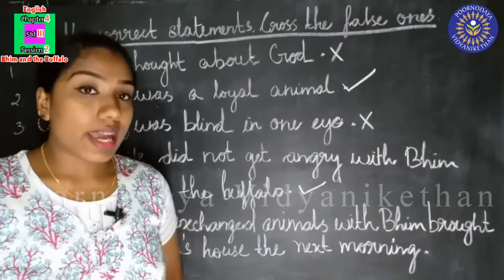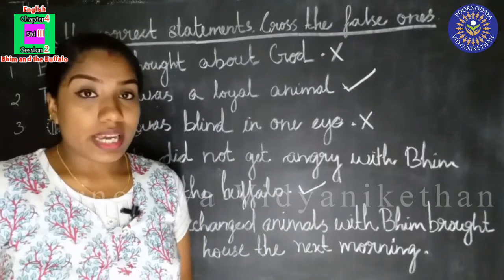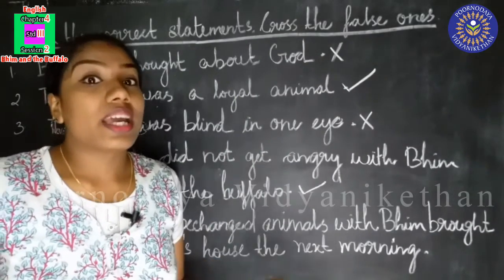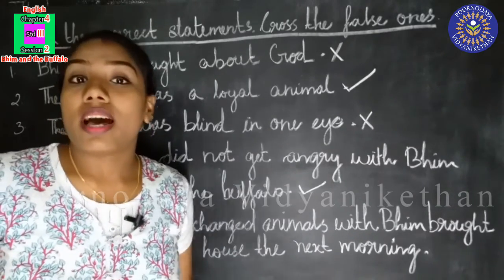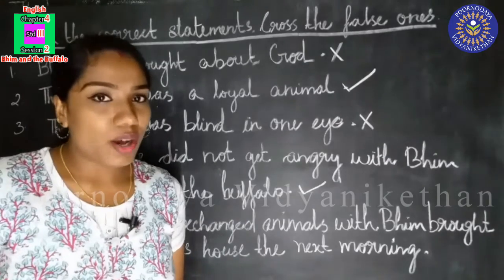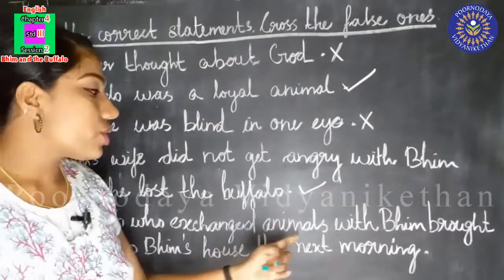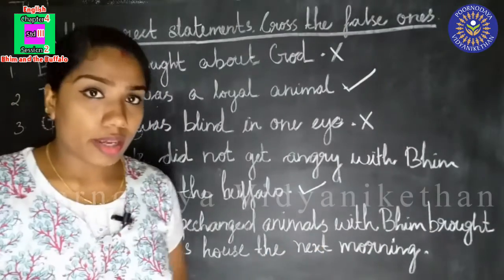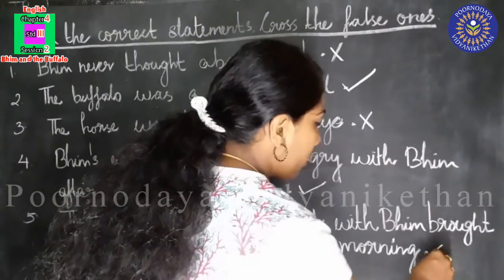In our story, we have learned that after dinner, Bhim and his family went to sleep, and in the next morning, they saw a line of animals in front of Bhim's house. Here it is written, the men who exchanged animals with Bhim brought them to Bhim's house the next morning. So is it right or wrong? No, it is wrong. So we can cross it.